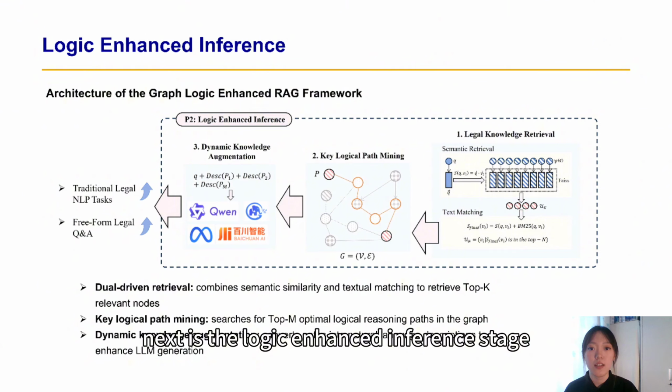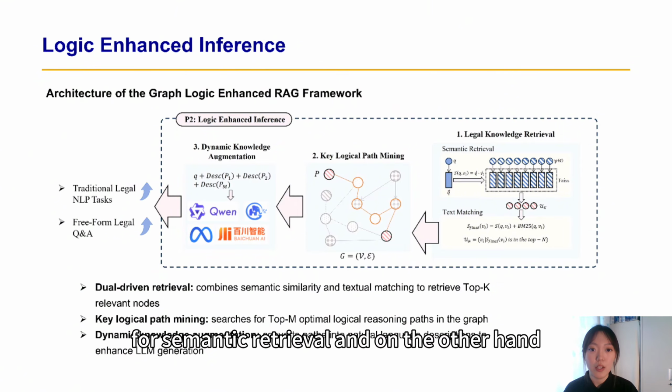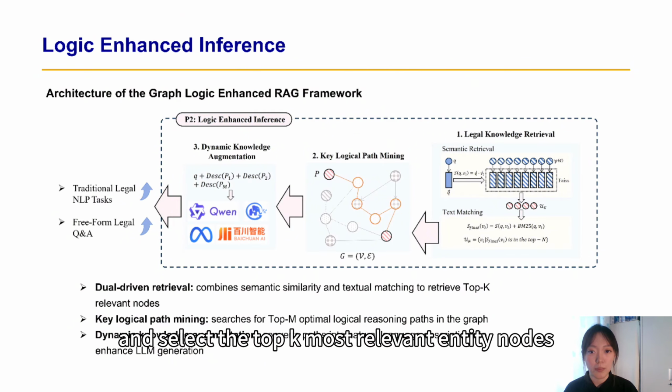Next is the logic enhanced inference stage, which consists of these three steps. The first step is knowledge retrieval. We adopt a dual-driven approach. On one hand, we use vector similarity for semantic retrieval, and on the other hand, we use BM25 for textual matching. Then we combine the scores and select the top three most relevant entity nodes.